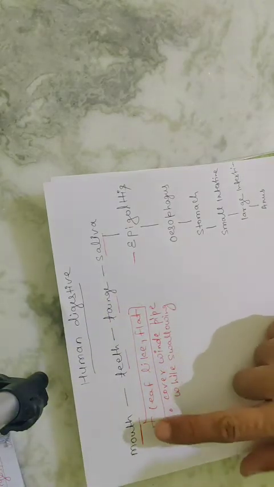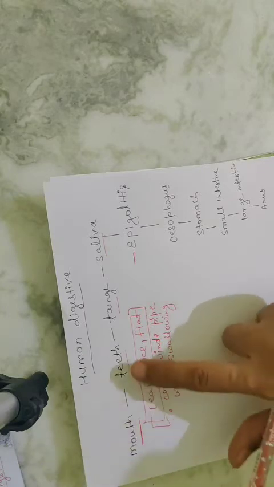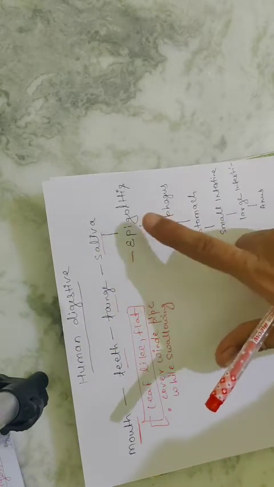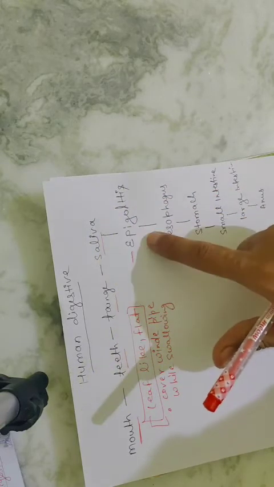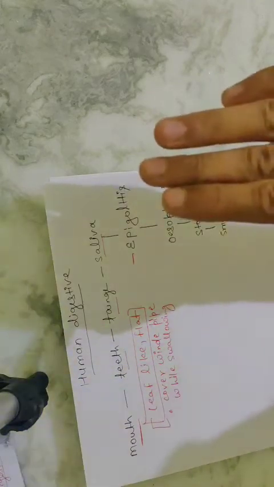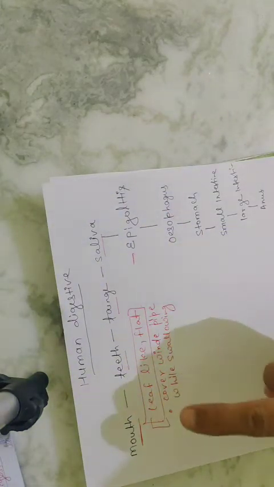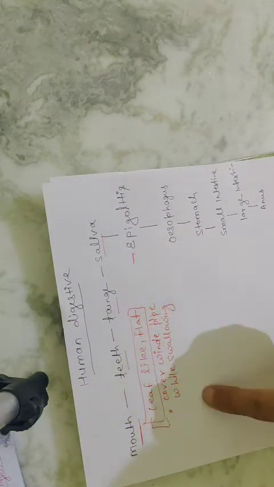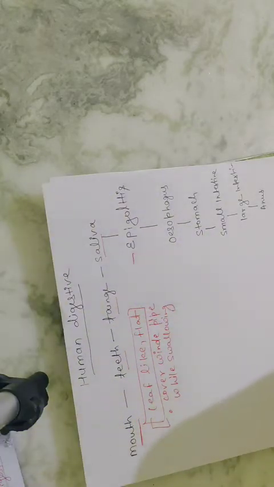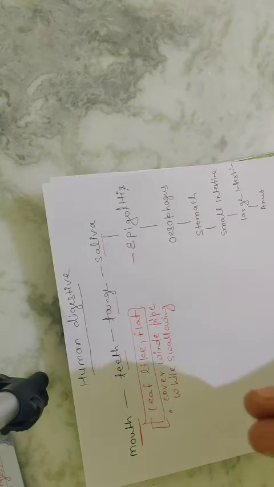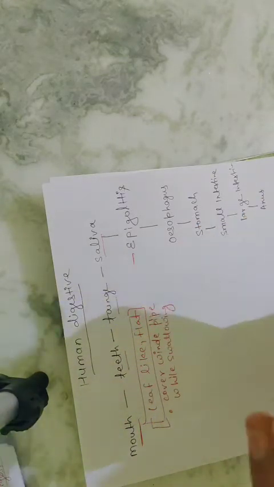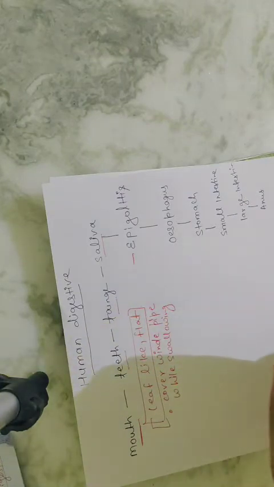Okay, clear? Observe. We take food from the mouth, then it goes to the teeth, then to the tongue, then to the saliva. After that it goes to the epiglottis. What is the epiglottis? It is a leaf-like structure and it is flat. It covers the windpipe at the time when food is being swallowed and goes into the oesophagus. Before that, there are two pipes. One is the food pipe inside our digestive system and one is the windpipe. So it stops the food from going inside the windpipe.